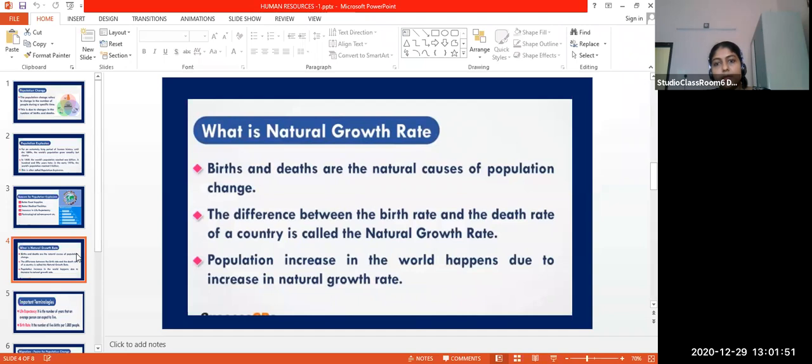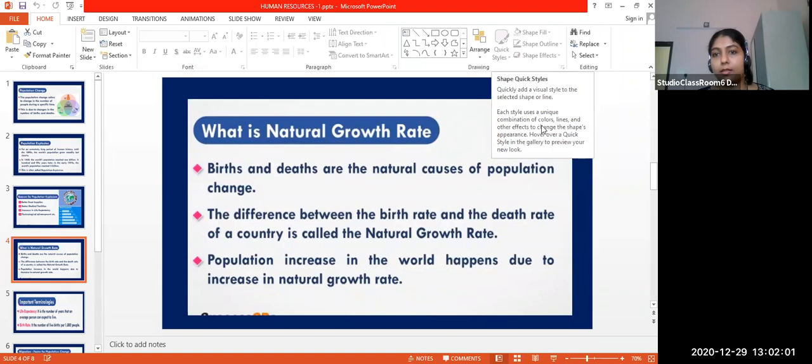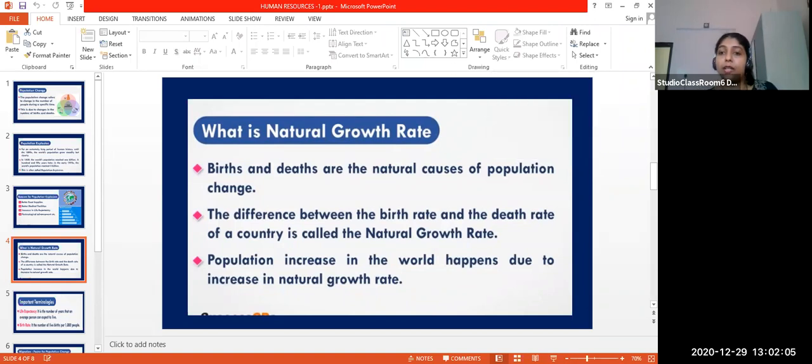Why do we use the word natural growth rate? Because birth and death are both natural courses. That's why we use the word natural growth rate. The difference between the birth and death rate of a country is called the natural growth rate.